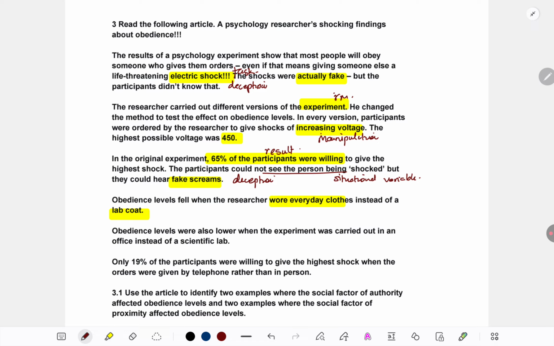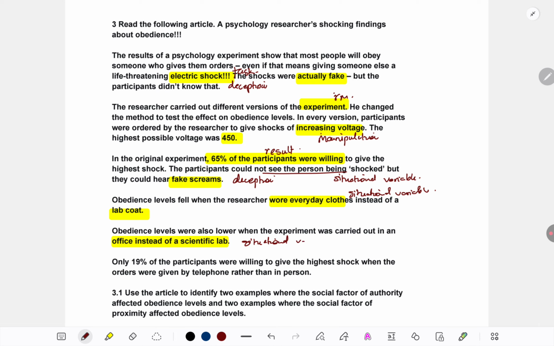Again, something is influencing obedience. As we can see, another situational variable, which in this case is what the researcher is wearing. Even that is influencing whether participants are following what he says or not. Obedience levels were lower when the experiment was carried out in the office instead of the lab. So again, one more factor.